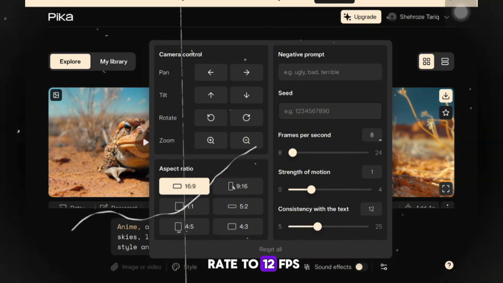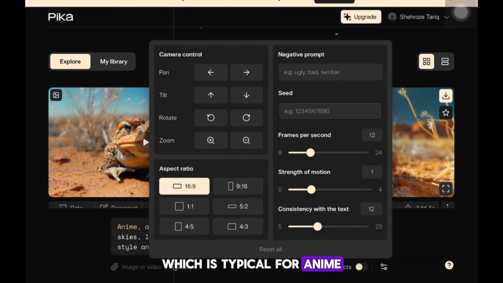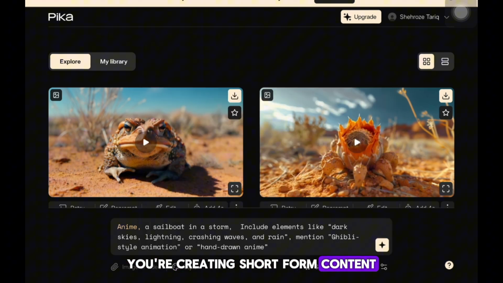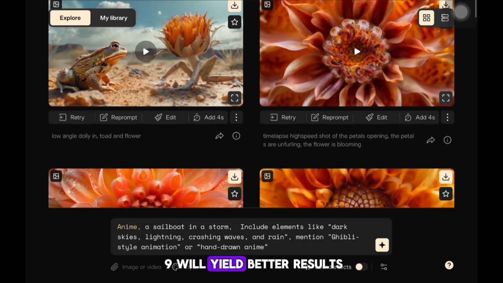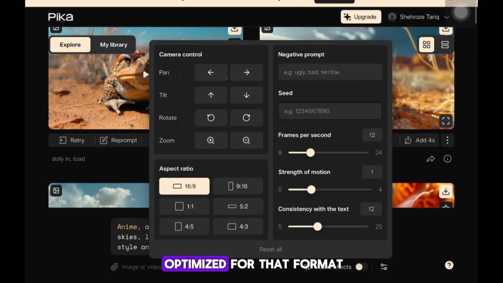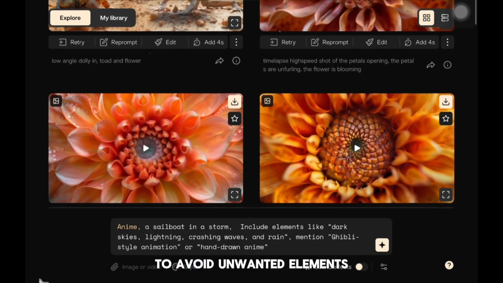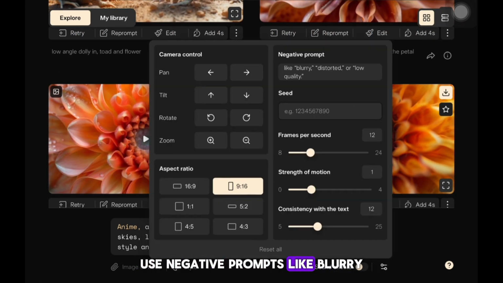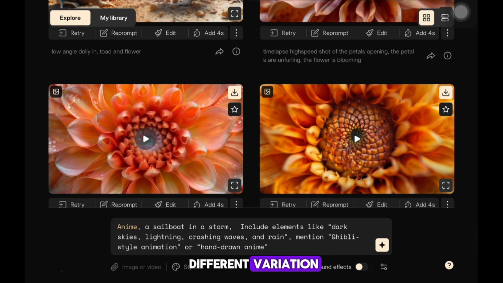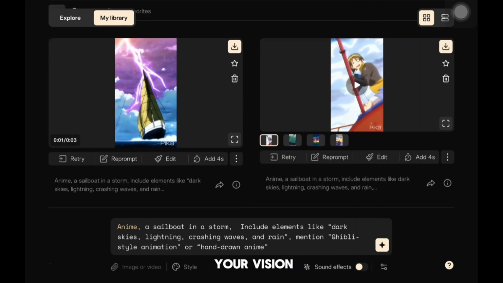Set the frame rate to 12 FPS, which is typical for anime, and leave the aspect ratio at 16:9 for now. Though you're creating short-form content, sticking to 16:9 will yield better results since the AI is optimized for that format. You can adjust it to 9:16 later for platforms like TikTok or YouTube Shorts. To avoid unwanted elements in the scene, use negative prompts like blurry, distorted, or low quality. If the result isn't quite what you had in mind, you can try adjusting the seed number to get a slightly different variation, or fine-tune the prompt to better match your vision.